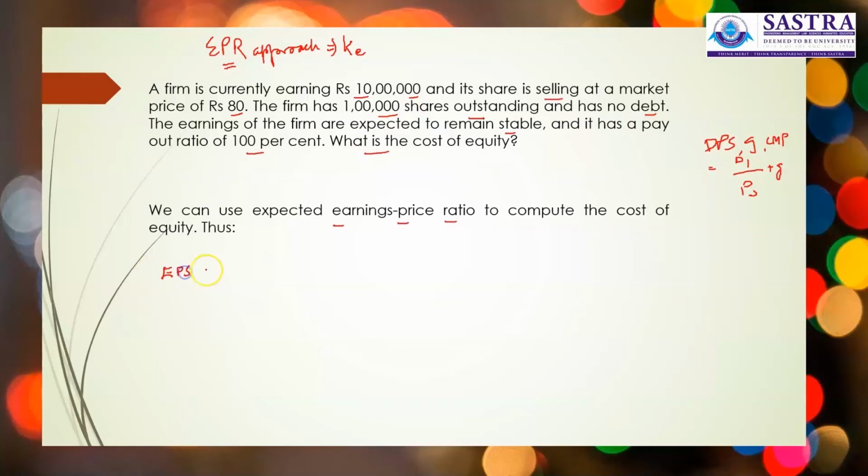So EPS is equal to 10 lakhs divided by 1 lakh shares, which is rupees 10. So KE is equal to EPS1, expected a year hence, divided by the current market price, which is rupees 80 here in the question. So rupees 10 divided by 80 is equal to 0.125 or 12.5%.